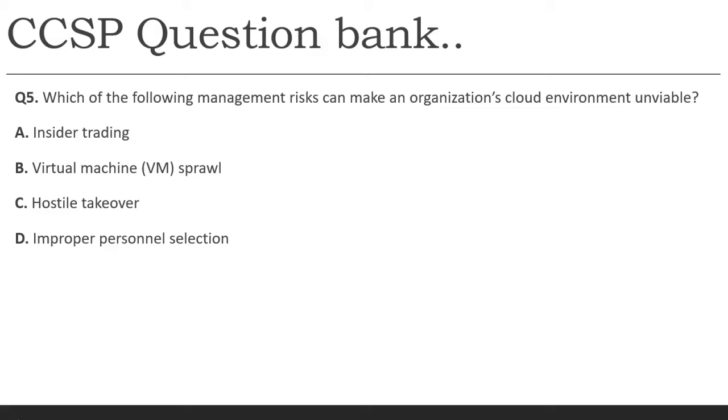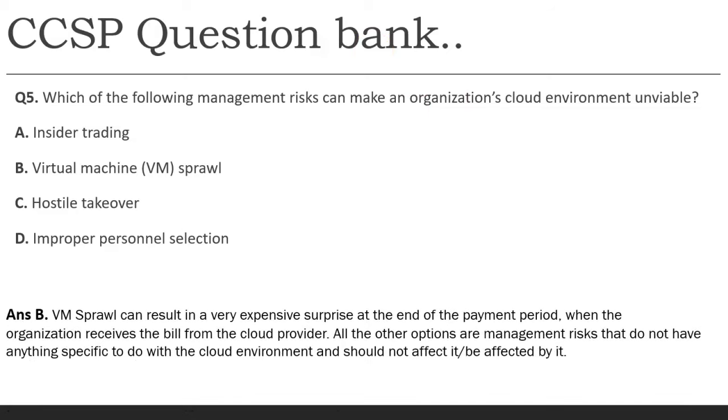The last one: which of the following management risks can make an organization's cloud environment unviable? If we are reading about virtualization risk, we are already aware that VM sprawl is the answer. But to understand it more, VM sprawl can result in very expensive surprises at the end of the payment period, because you may have purchased licenses for 10 VMs, but you are paying for 20-30 VMs when the organization receives the bill from the cloud provider.